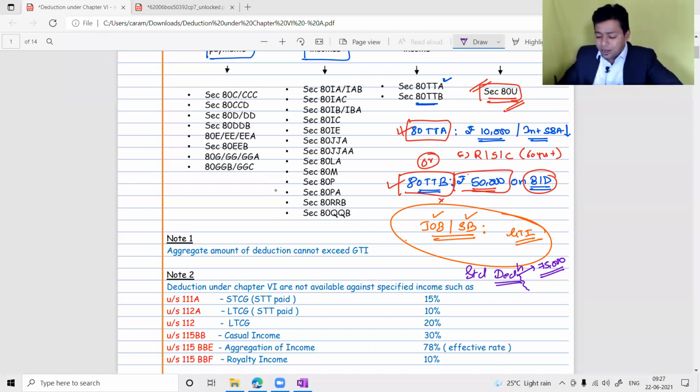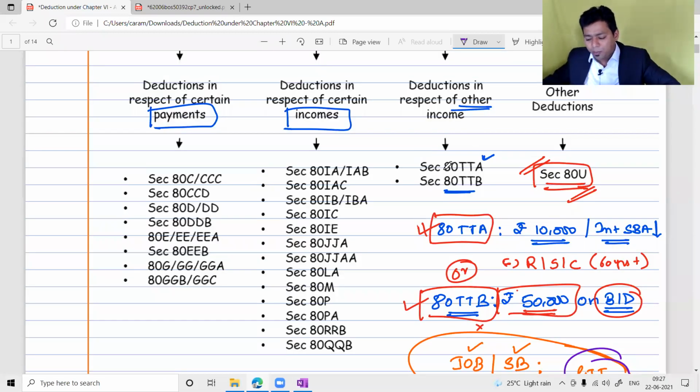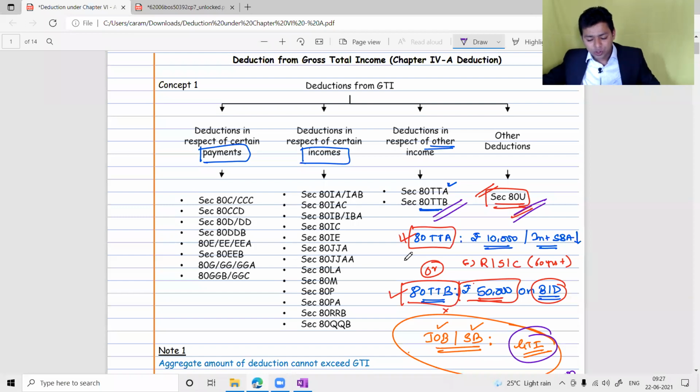Still that assessee is earning GTI, and definitely we are more proud of that assessee. So we are giving him 1,25,000 standard deduction. So three sections toward the end are done. I don't think there should be any doubt about these three sections. Still, if you have any doubt, please let me know. Otherwise, I will just show you the sections and we will finish up the discussion on those small sections.